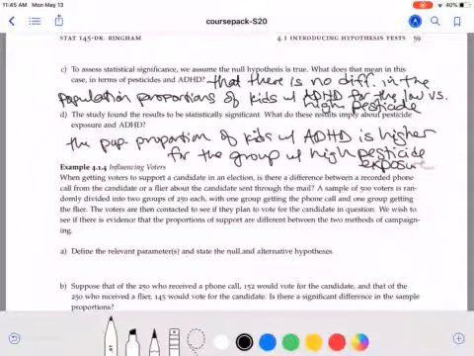So these two parts here are really putting into words the symbols that we put in the null and in the alternative.